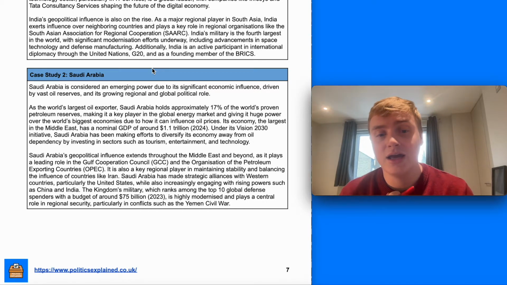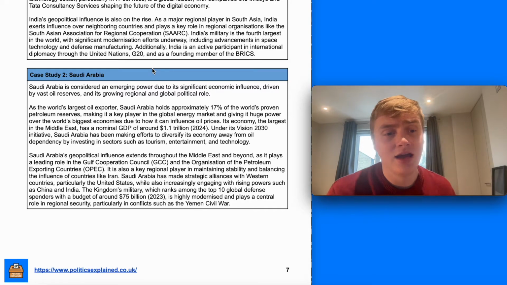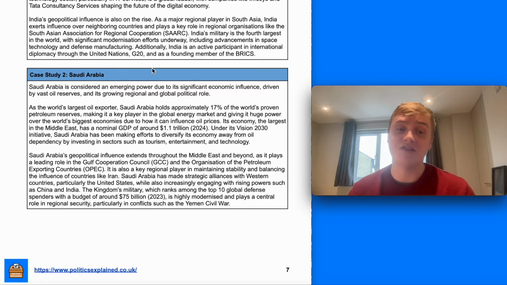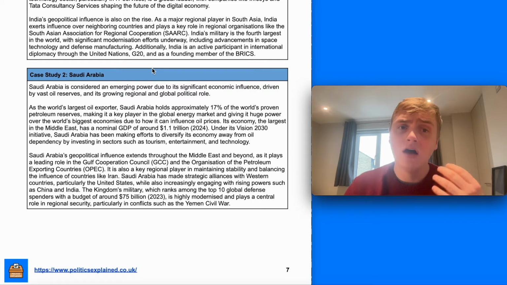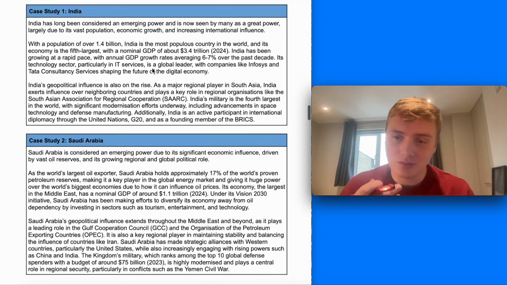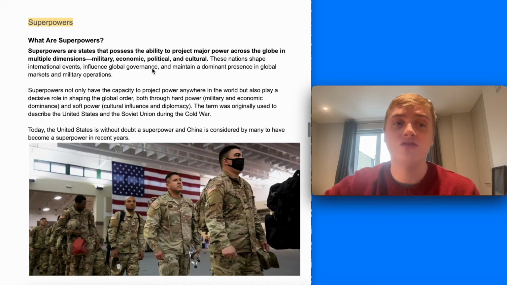The kingdom's military is among the top 10 global defence spenders in the world, with a budget of around 75 billion, and it's highly modernised and has played an active role in regional politics, including the Yemen civil war. So yeah, of course, there are a number of other emerging powers, but there are some useful ones you can use as case studies. What we're going to have a look at now is superpowers.